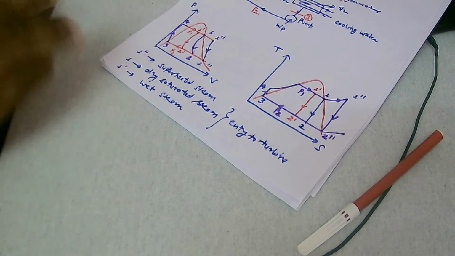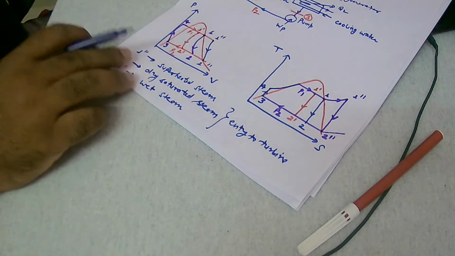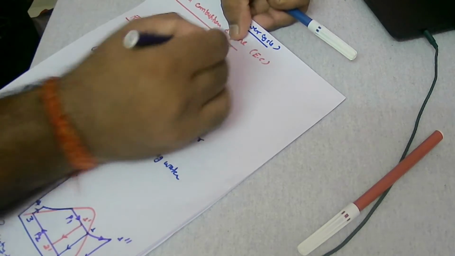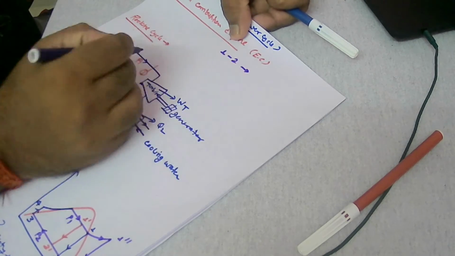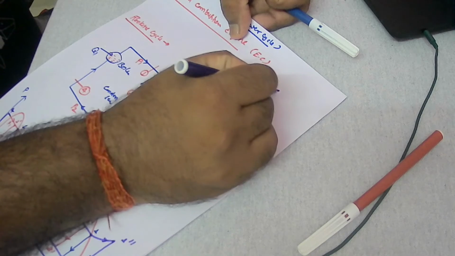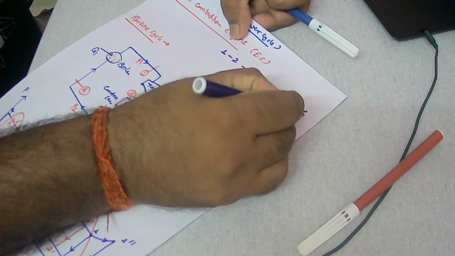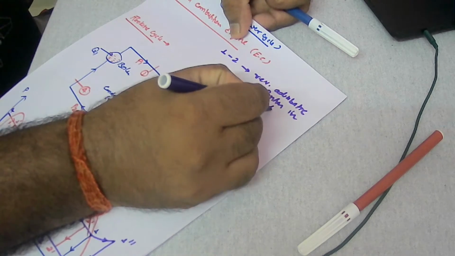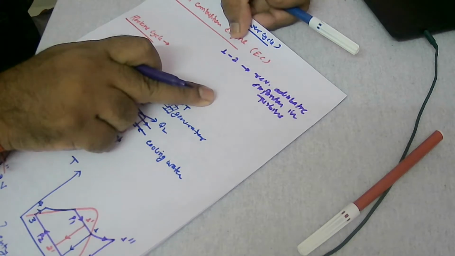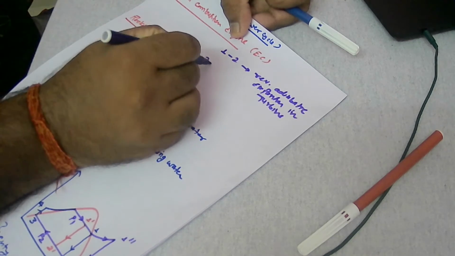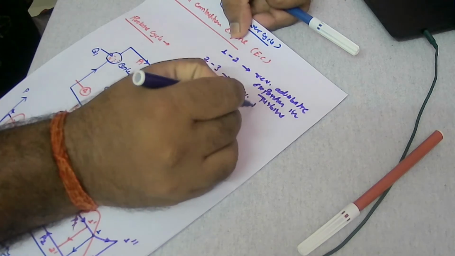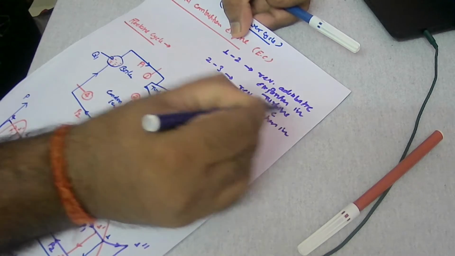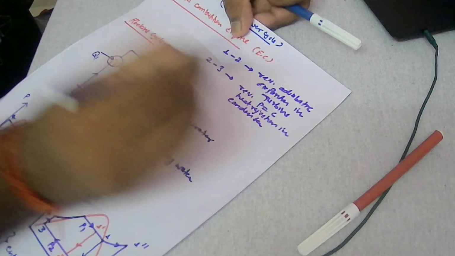And the processes are basically, if we summarize the processes we can write in this way. So I can write here. So process 1 to 2 generally is basically reversible adiabatic expansion in turbine, and then 2 to 3 reversible constant pressure heat rejection in condenser, right.